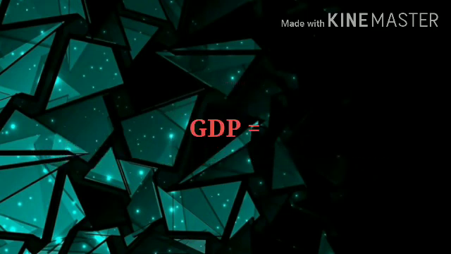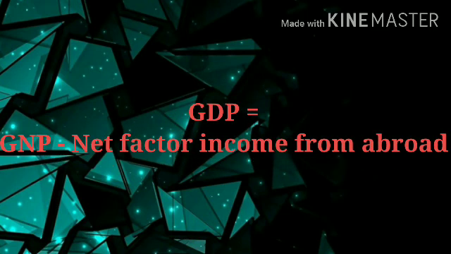Next, gross domestic product, GDP. Gross domestic product is the total money value of all final goods and services produced in the domestic territory of a country during a year. I already told you in GDP we exclude net factor income from abroad.